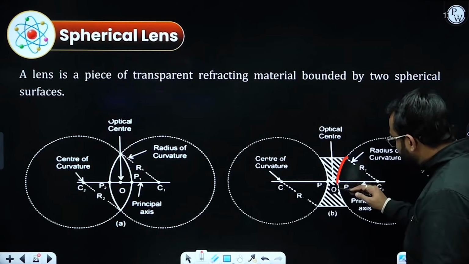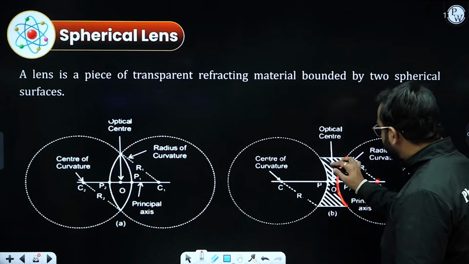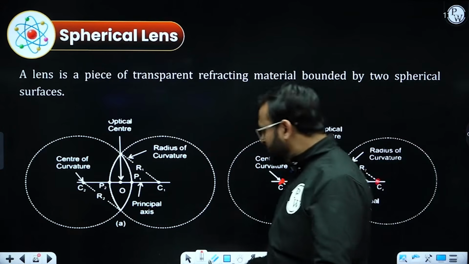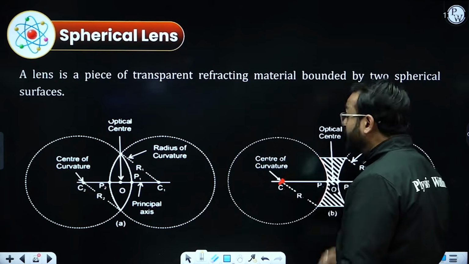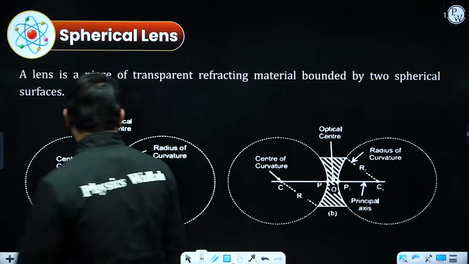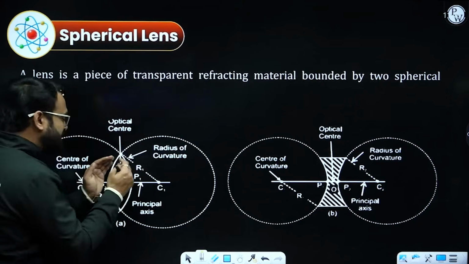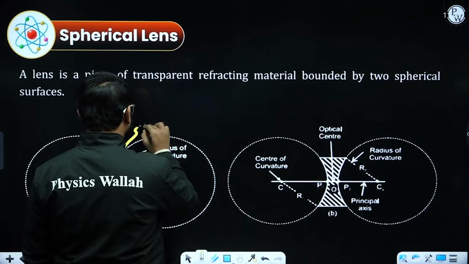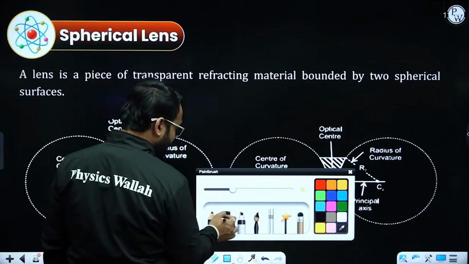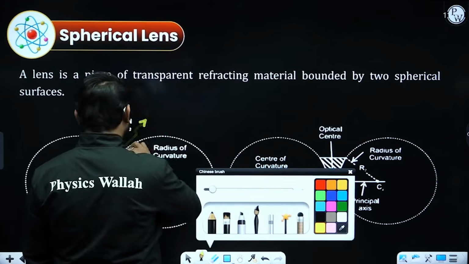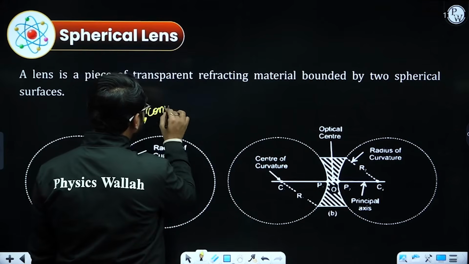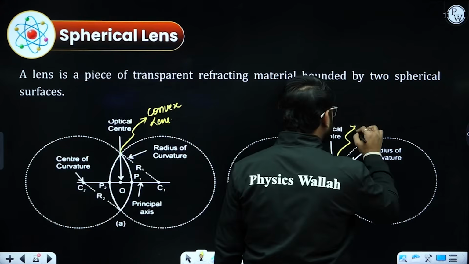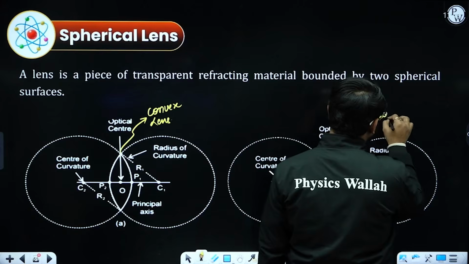Similarly, for this surface, this will be the center of curvature, and for this surface, this one will be the center of curvature. So in both cases, you will get different centers of curvature. So let's have a look. This is this kind of lens. If you get this kind of lens, this structure, the name of the lens is nothing but convex lens, whereas this lens is a concave lens.